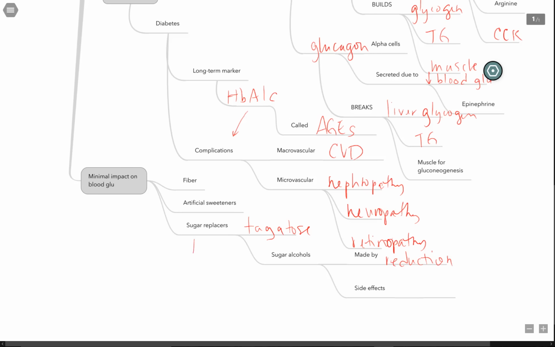So we get, again, about 1.5 to 2 calories per gram because we can ferment tagatose and the sugar alcohols. Since we can ferment them, side effects include explosive diarrhea, so gastrointestinal disturbances. Your artificial sweeteners provide 0 calories per gram. A little bit different. And again, if they're fermentable fibers, 1.5 to 2 calories per gram.